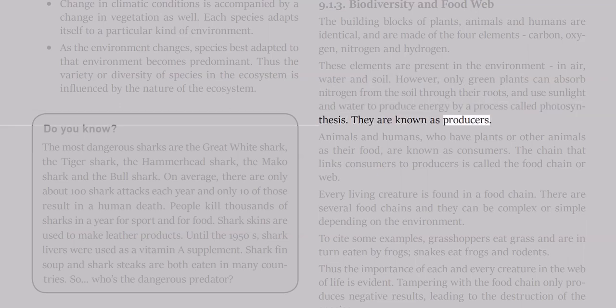They are known as producers. Animals and humans, who have plants or other animals as their food, are known as consumers. The chain that links consumers to producers is called the food chain or web. Every living creature is found in a food chain. There are several food chains, and they can be complex or simple depending on the environment.